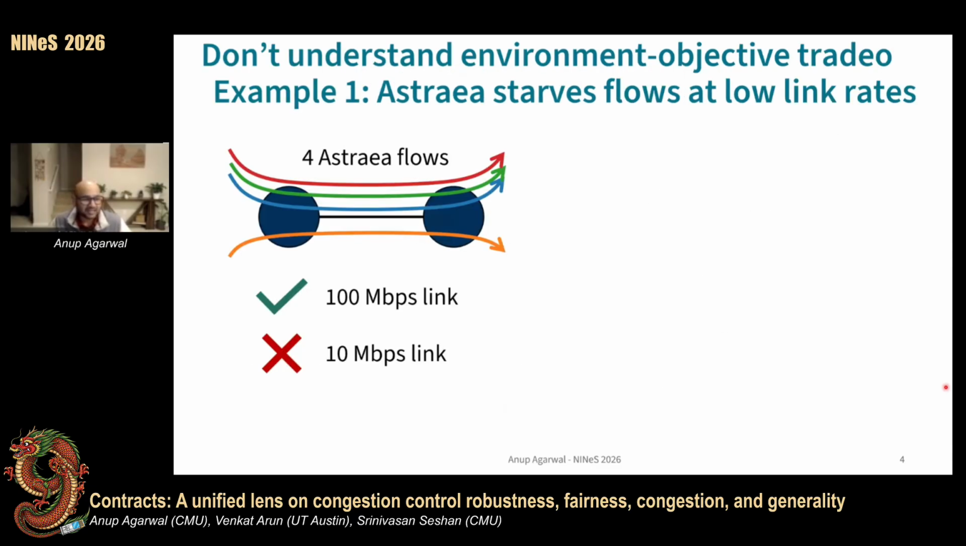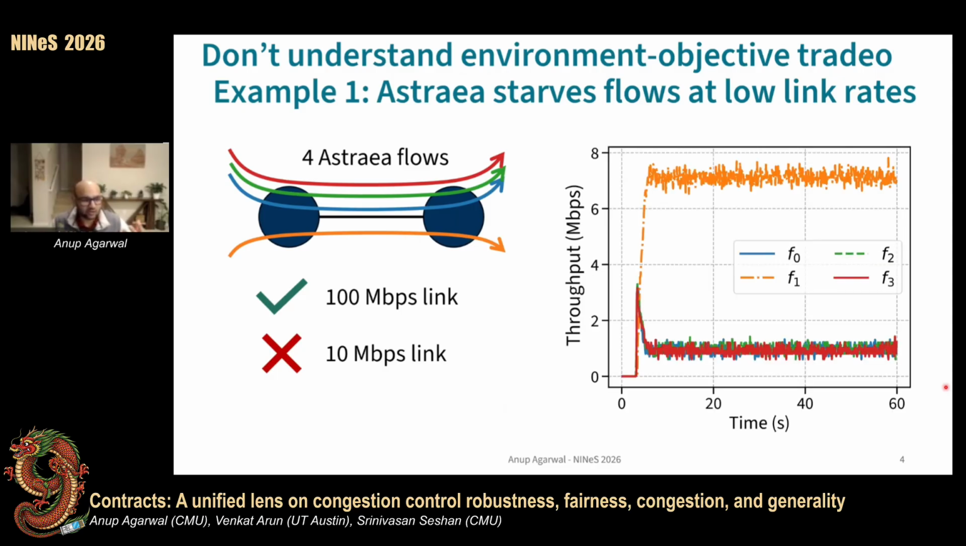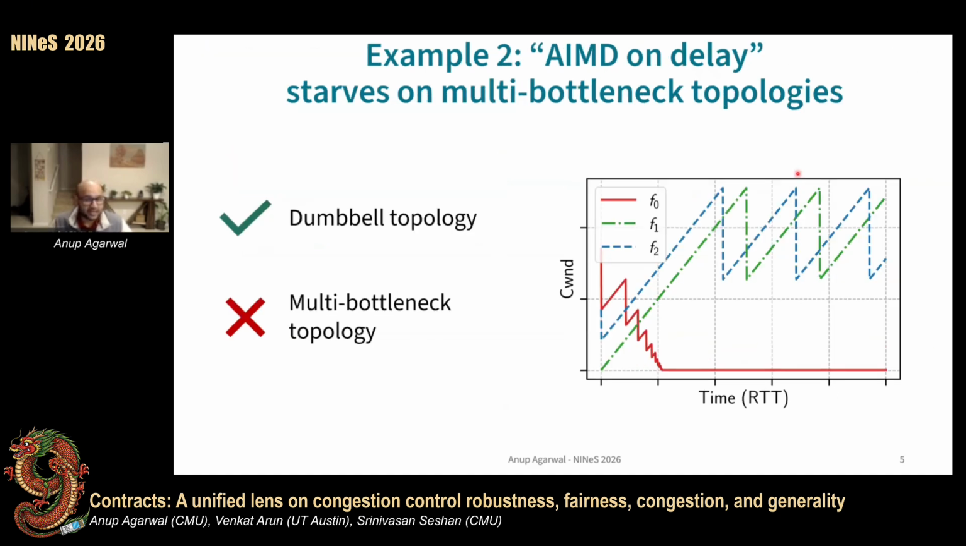For instance, Astria, a recent reinforcement learning based algorithm, works fine when the link rates are high, but starves flows on low capacity links. When we run 4 Astria flows on a 10 megabits per second link, one of the flows gets all of the throughput in the network. Similarly, AIMD on delay, which is a popular subroutine in many algorithms, works fine on simple dumbbell topologies, but it starves flows on more complicated topologies with multiple bottlenecks.